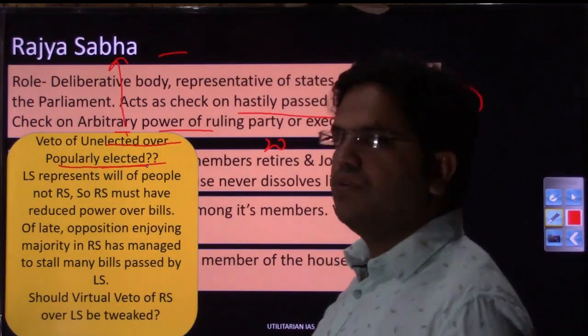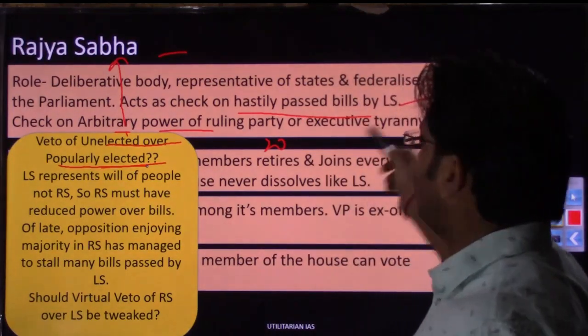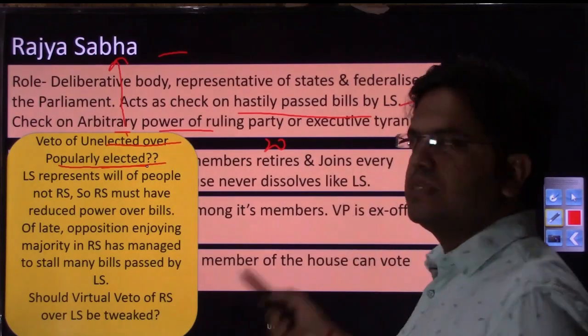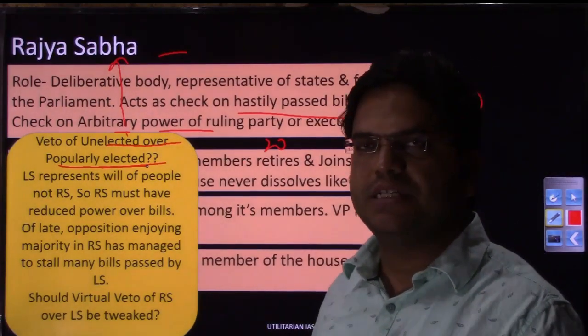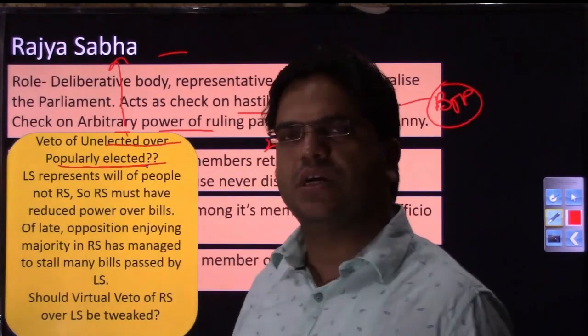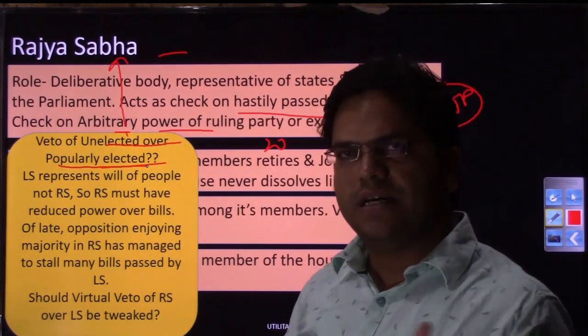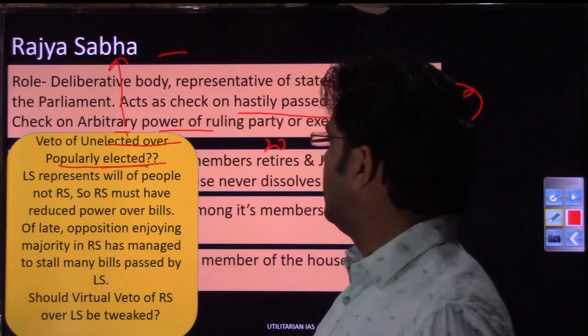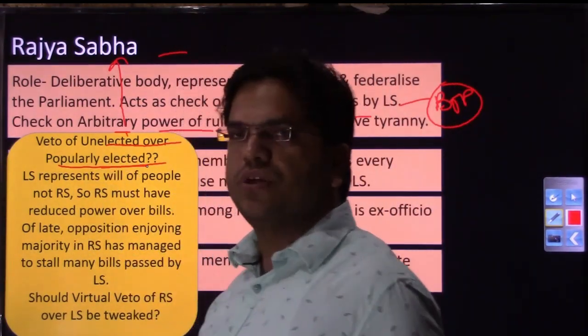See, as far as accountability is concerned, it is the Lok Sabha members who have been elected, because Lok Sabha members are elected by the first past the post system. They have been elected directly by the masses, not the Rajya Sabha. How are Rajya Sabha members elected? They are elected by the state legislative assemblies, state MLAs, right? So they are not directly elected.